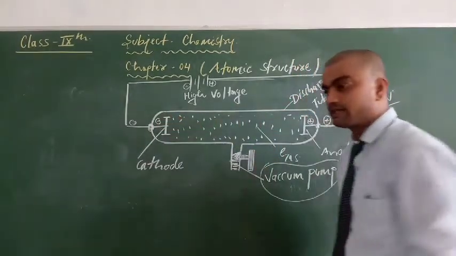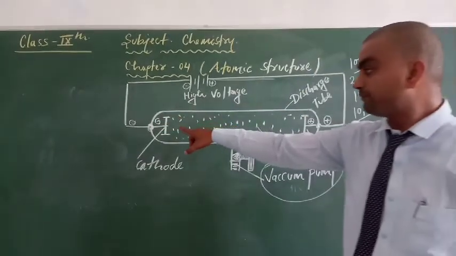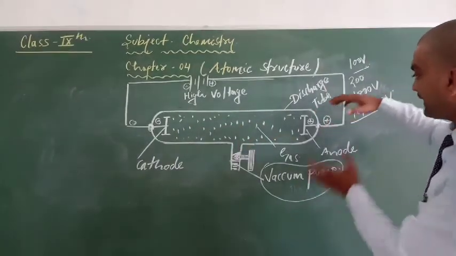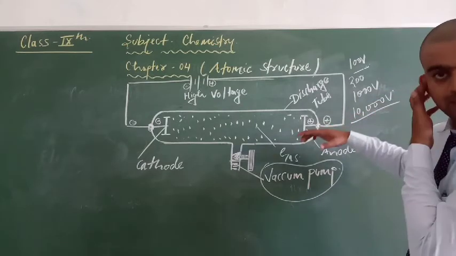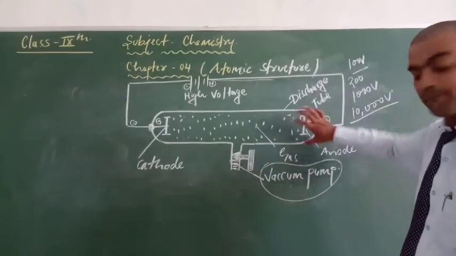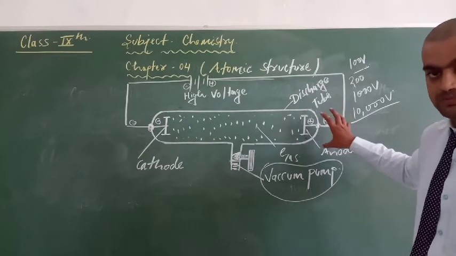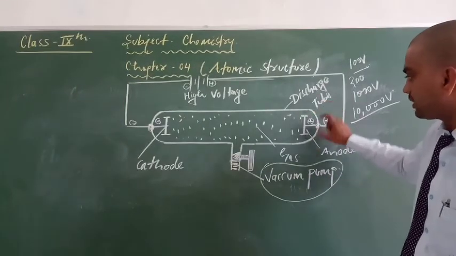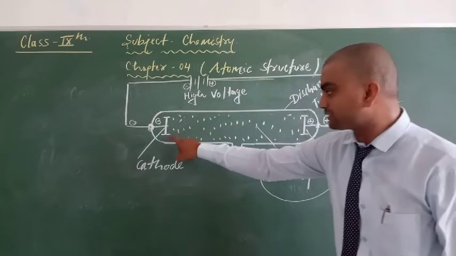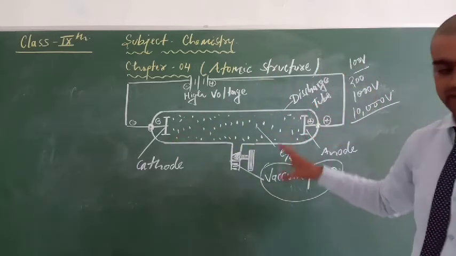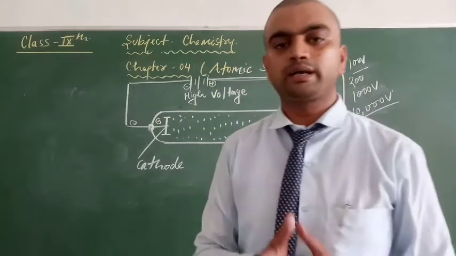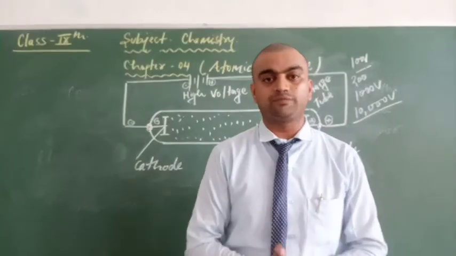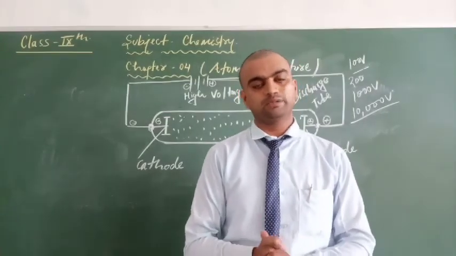kind of rays emitted from the cathode side, and it will fall on the back wall of the anode. Clear? And there will be a fluorescence or light absorbed. So he just predicted that this fluorescence or light was produced by the cathode, and after all the rays is considered as cathode rays. Clear? So I will talk about the properties of cathode rays in my next video. Thanks to all.